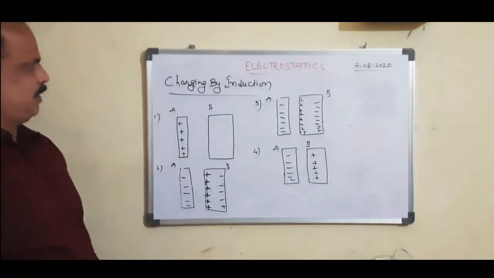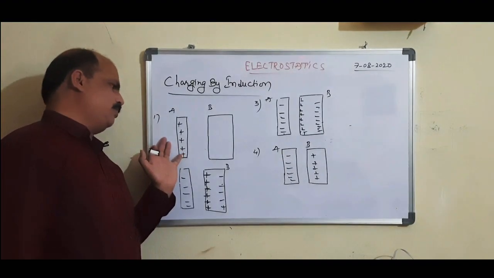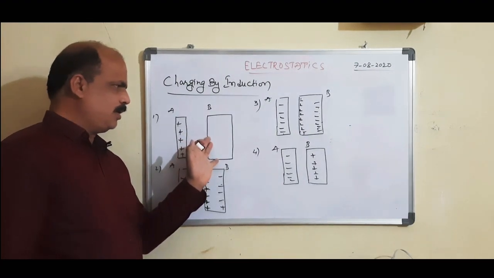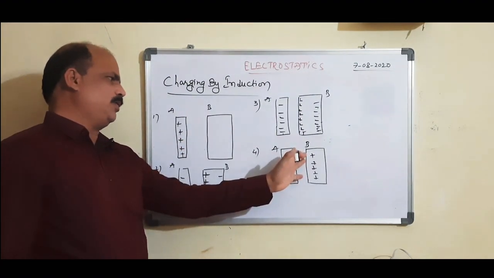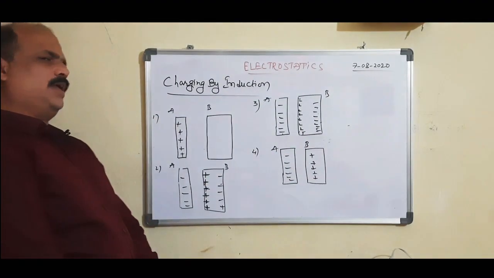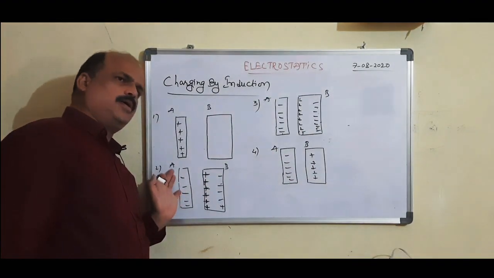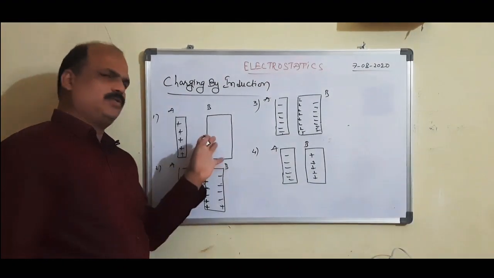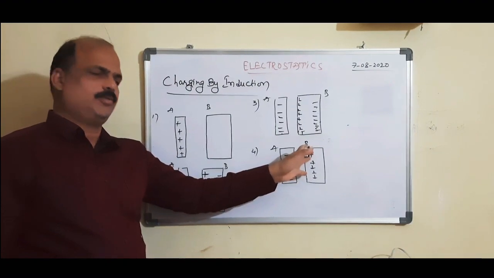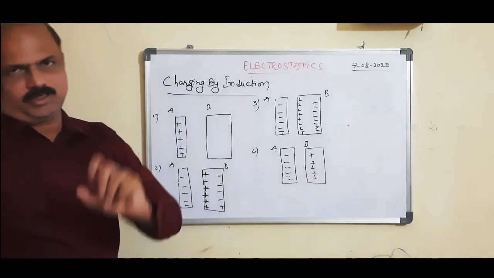This is charging by induction. If a positively charged body is brought near an uncharged body, that uncharged body becomes negatively charged. If a negatively charged body is brought near an uncharged body, that body becomes positively charged. That is, a dissimilar charge is present.